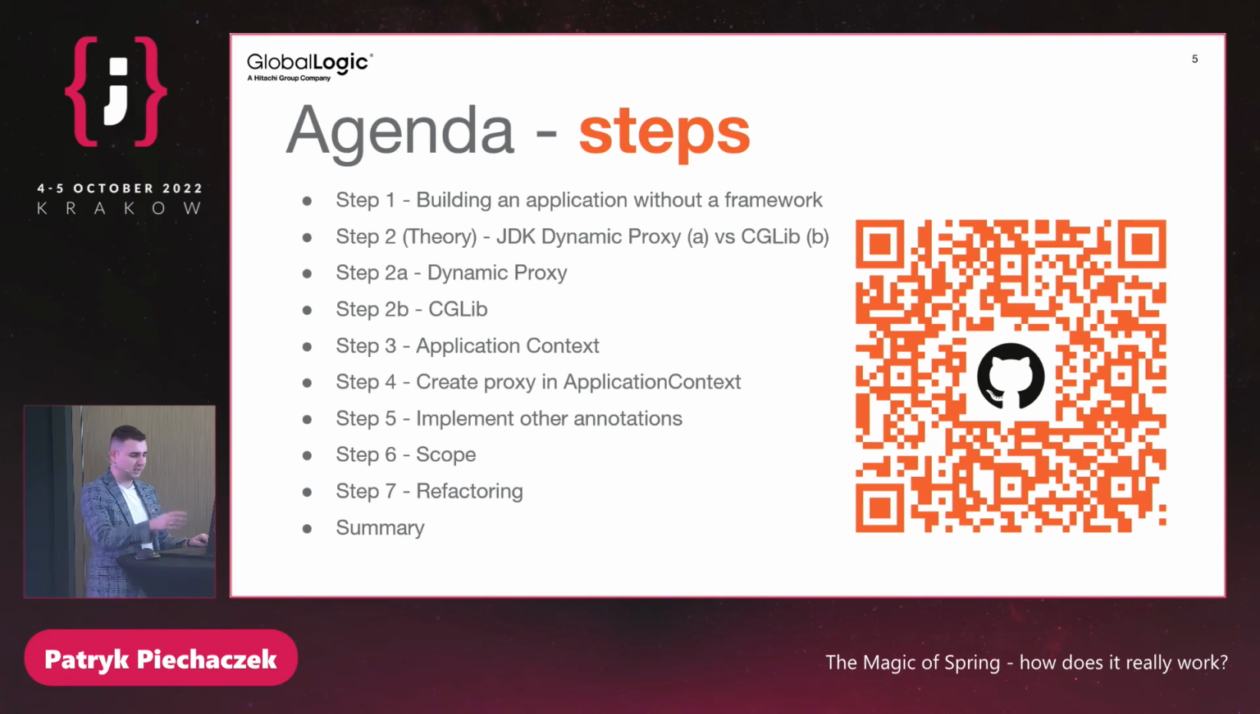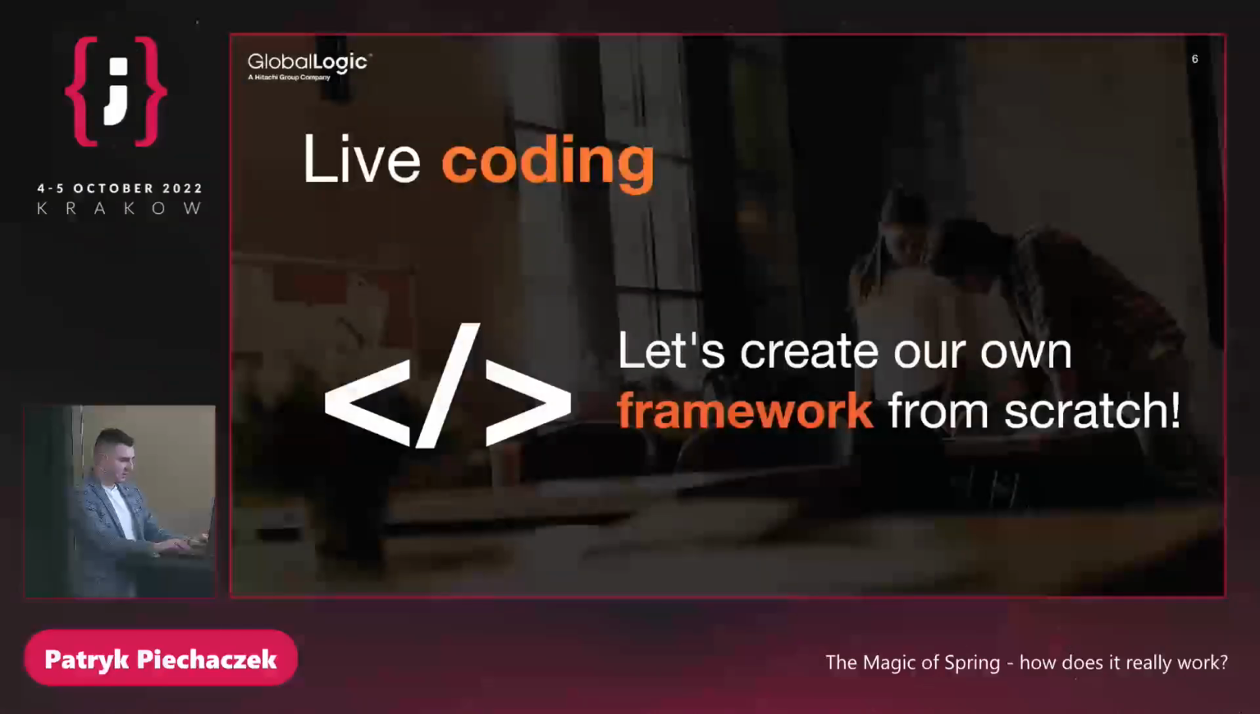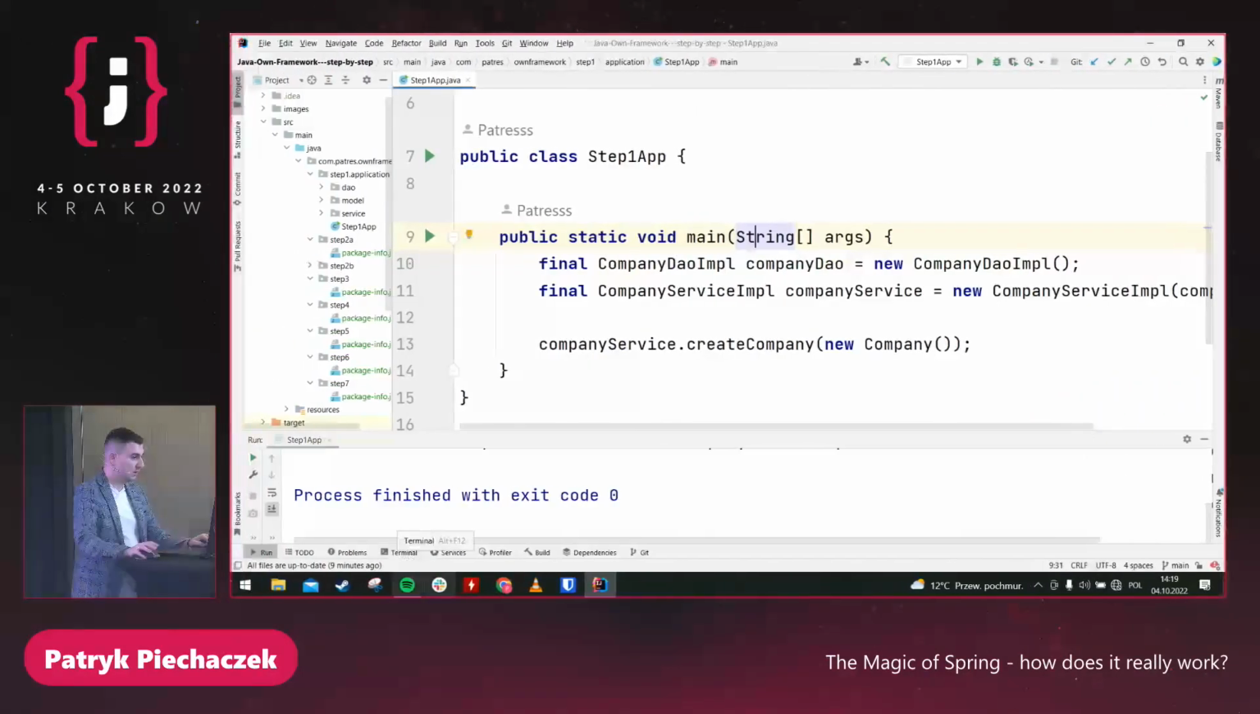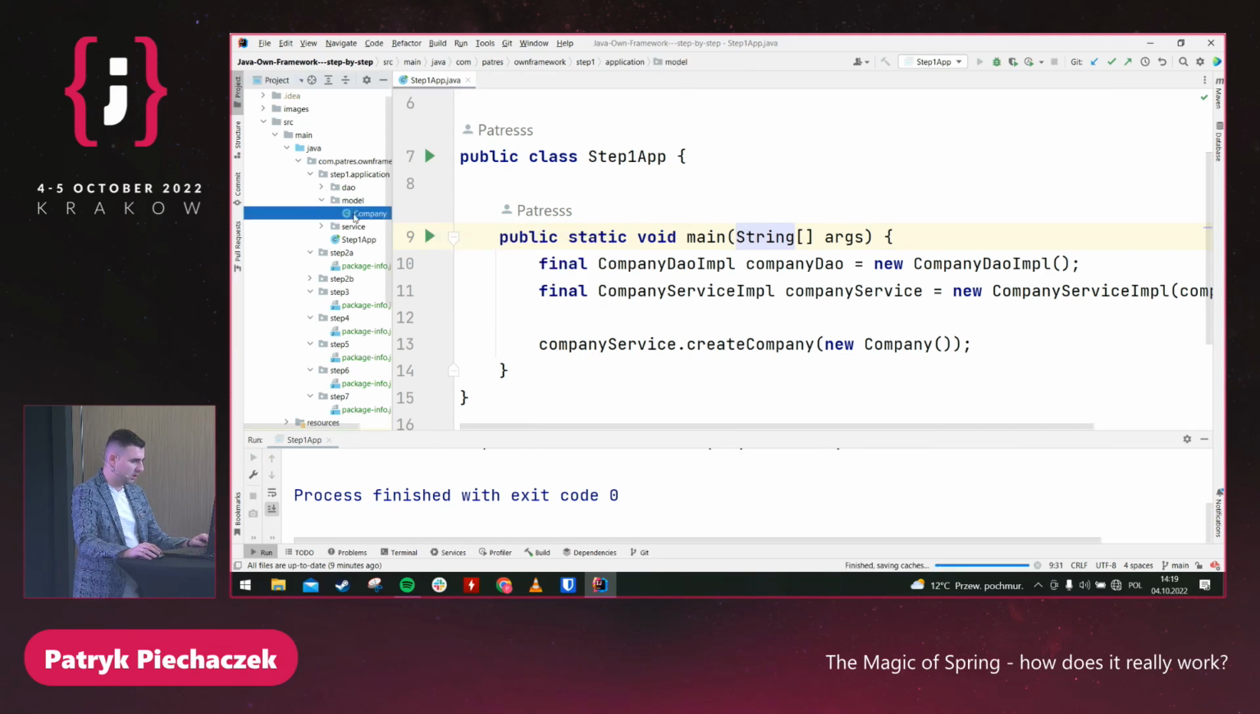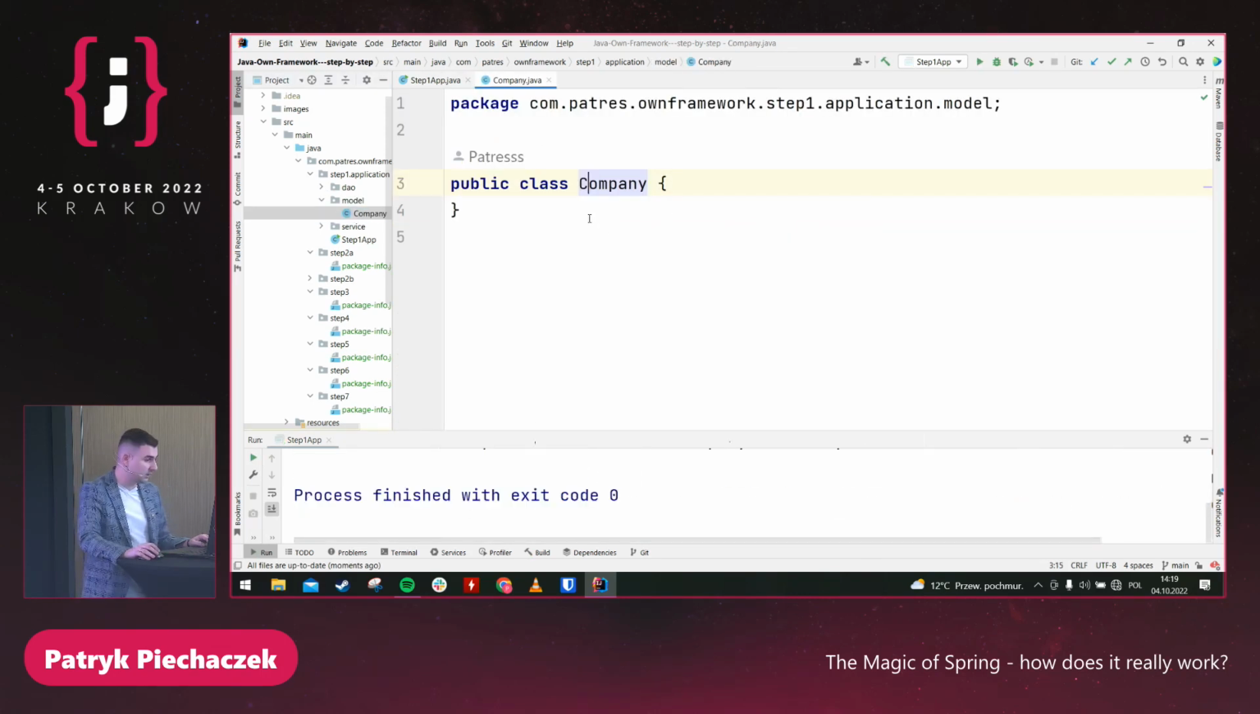I will show you in the end, so no worries. So let's start coding. Here I have just a simple application. I can run it. I have one model. It's a company. I hope that you can see it.